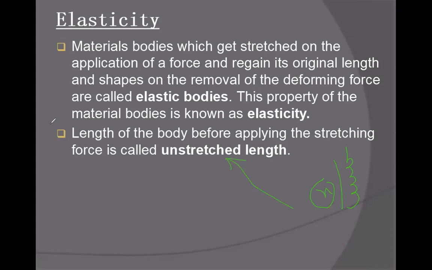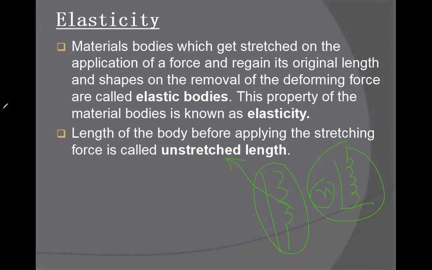But if I apply a force on this spring and it increases the length and becomes like this, then this length is called stretch length. Got it? Got it. Before the applying of deforming force, the original length of a material is called unstretched length. When we apply the force on that object and the length increases or decreases, it's called stretch length.